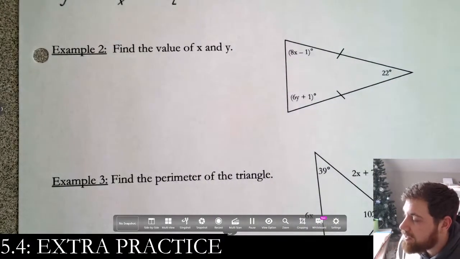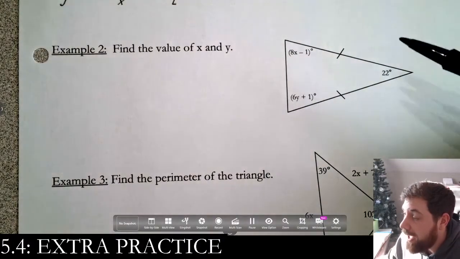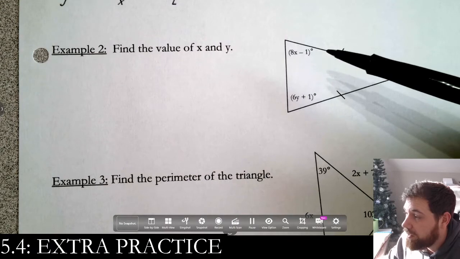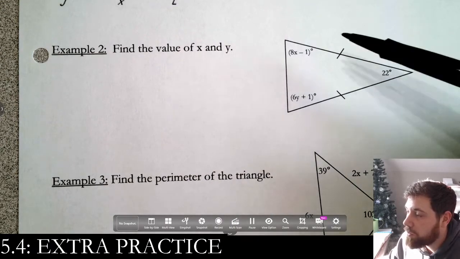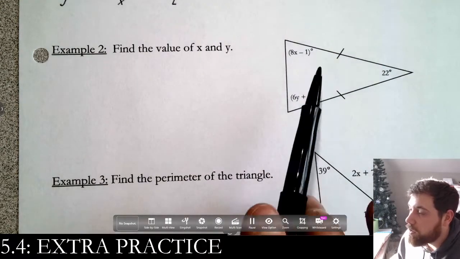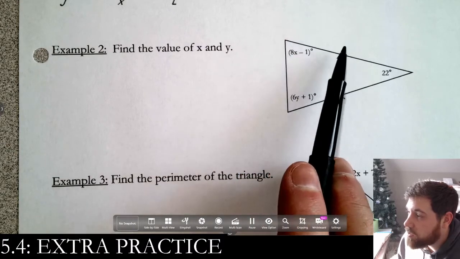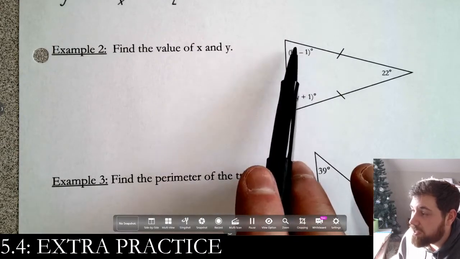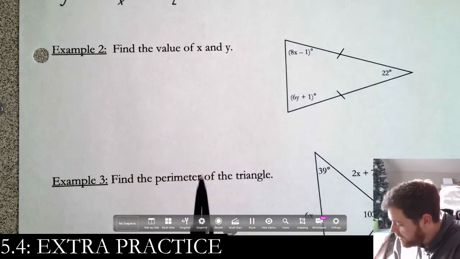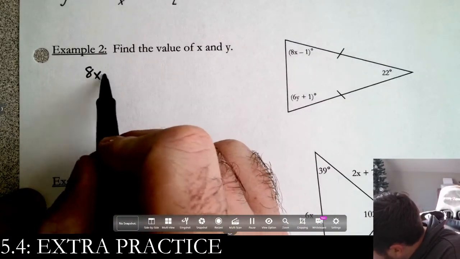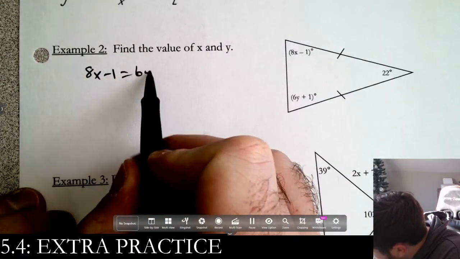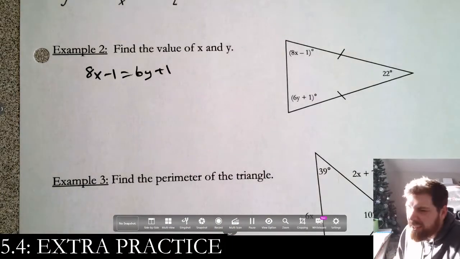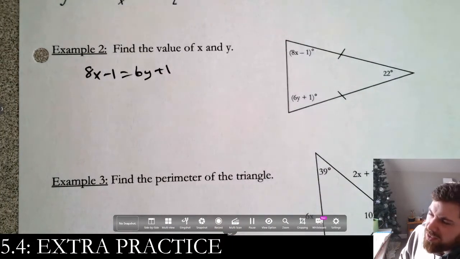Number 2. Find the values of x and y. We have a few options here, but they're not all super nice. First off, these 2 are the same, which tells us that these 2 are the same. That's the base angles theorem, right? So I know that 8x minus 1 equals 6y plus 1. That's step 1. Doesn't really tell us a whole lot.